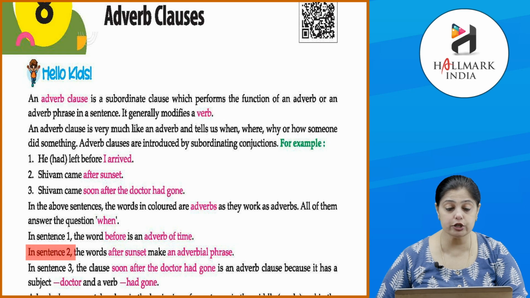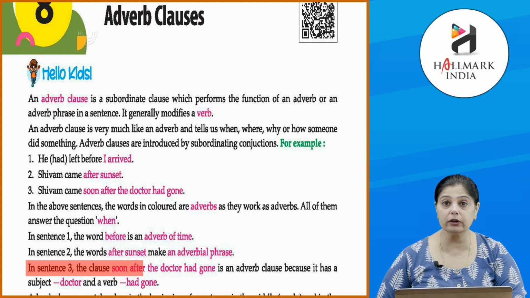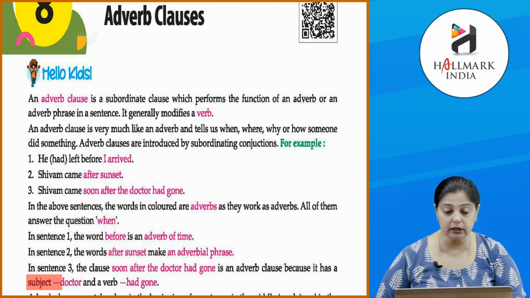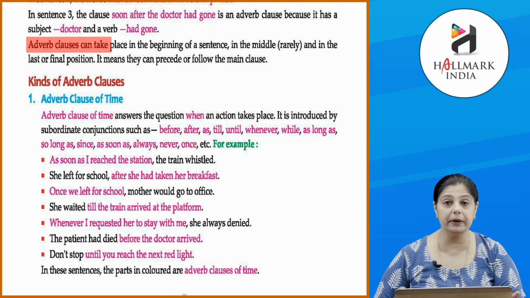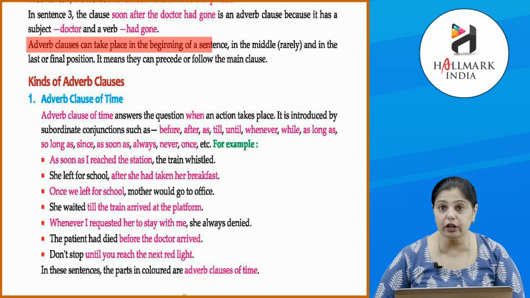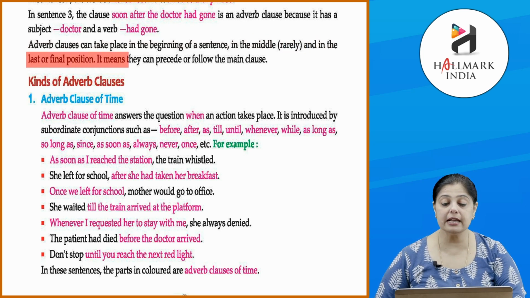In sentence 2, after sunset makes an adverbial phrase, a separate phrase. If you say Shivam came after sunset, it makes complete sense. In sentence 3, the clause soon after the doctor had gone is an adverb clause because it has a subject, doctor, and a verb, had gone. Adverb clauses can take place in the beginning of a sentence, rarely in the middle, or in the final position. So they can precede or follow the main clause.